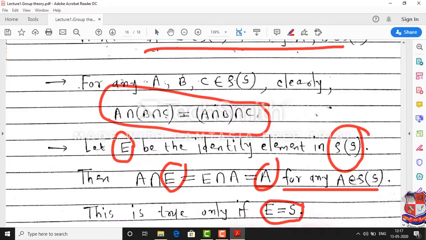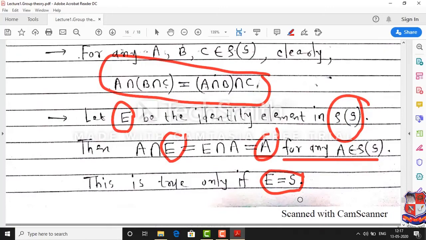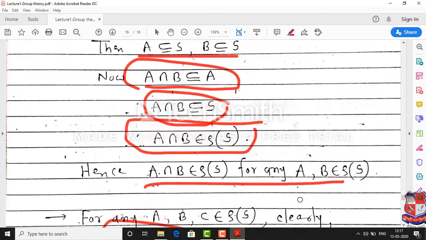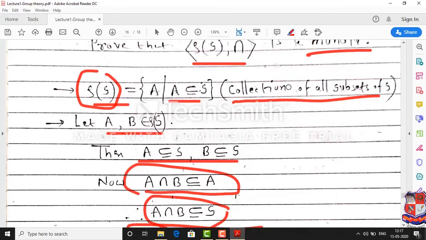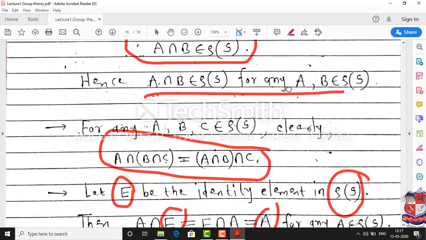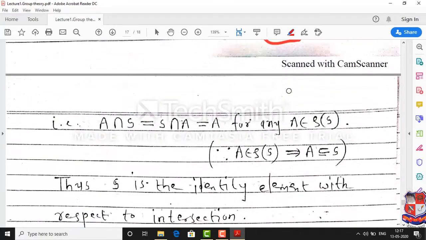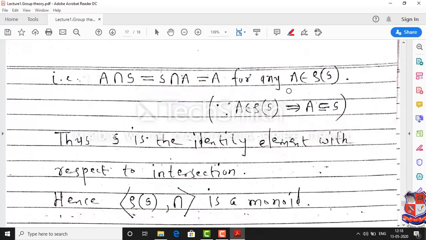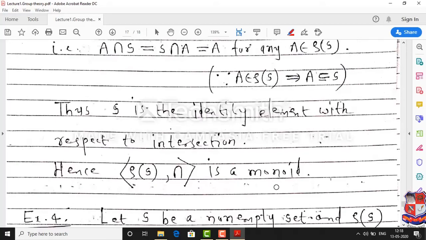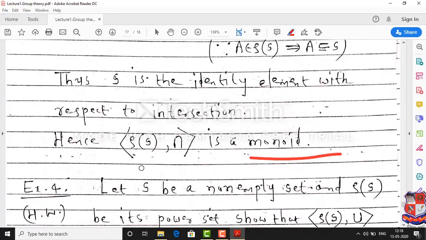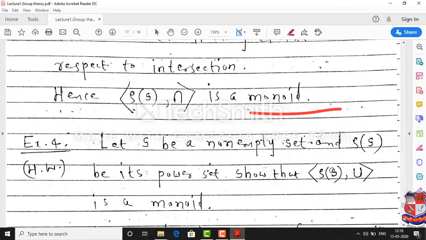So for any A in the power set of S, the identity is the main set capital S. So capital S is the identity element in the power set of S with respect to the intersection operation. So all the three properties are satisfied. Therefore, the power set of S is a monoid with respect to the intersection operation. Okay, this you can check. Instead of the intersection operation, if you consider the union operation, then also it becomes a monoid. Please check.